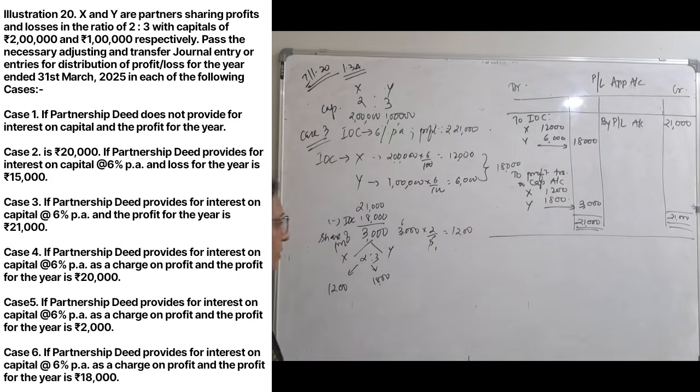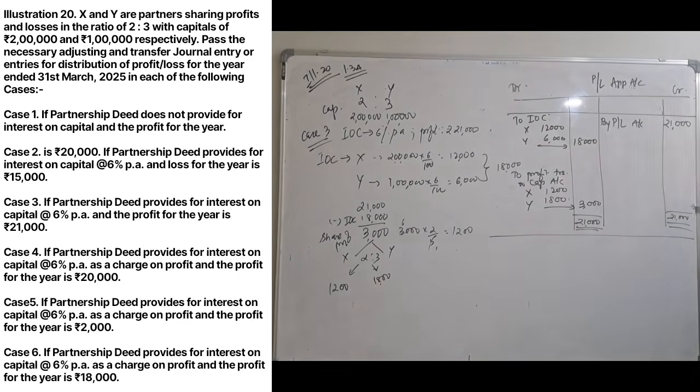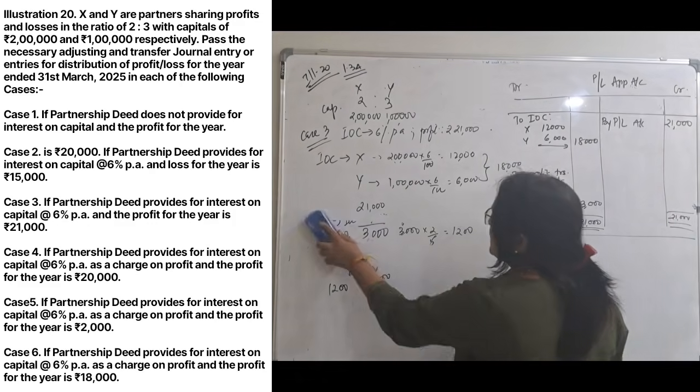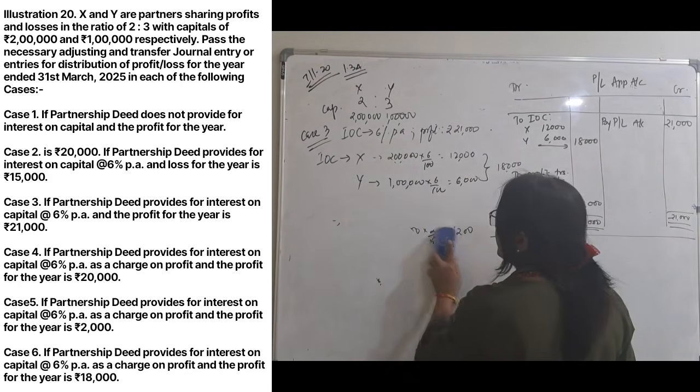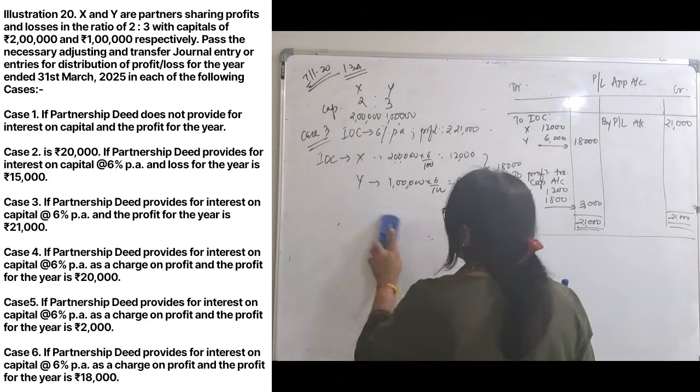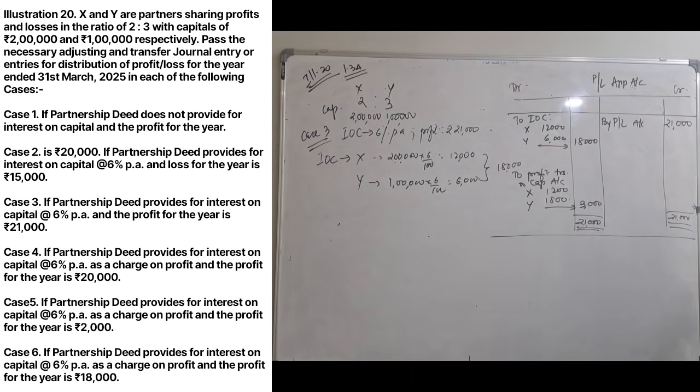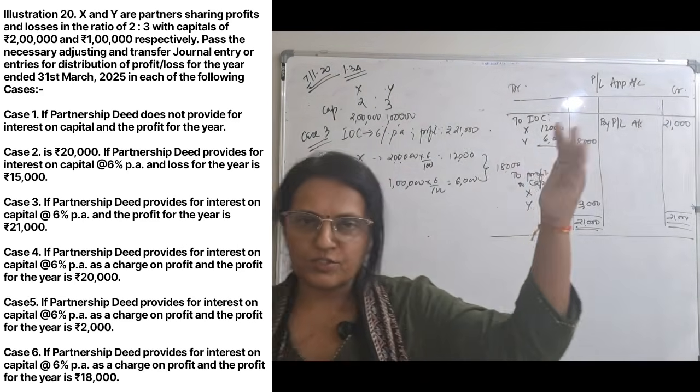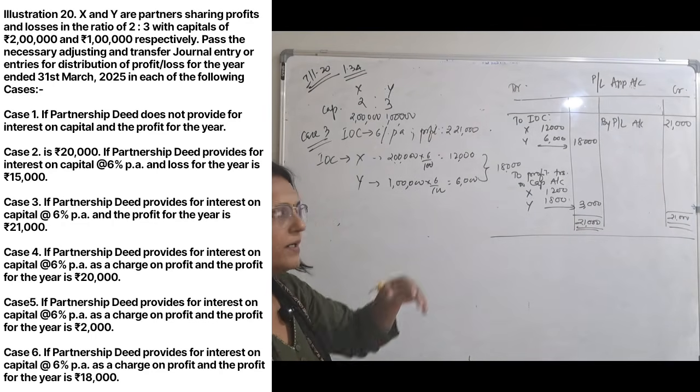Let's do the journal entry now. I will take this space for the journal entry. Journal entry is also easy. We have already done the journal entry. Okay. The very first journal entry. With the help of the ledger also I will show you, because we have prepared it.